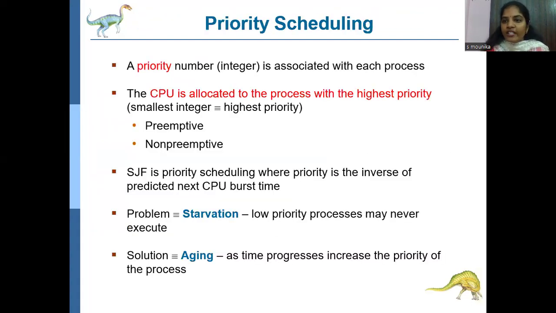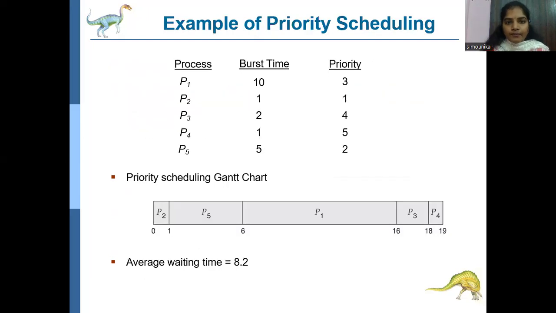So next, the priority scheduling algorithm. A priority number is associated with each process. Each and every process is given some priority, which means the process P1 has a burst time of 10 with the priority 3. So a very low priority number means a very high priority to get into the CPU for execution.